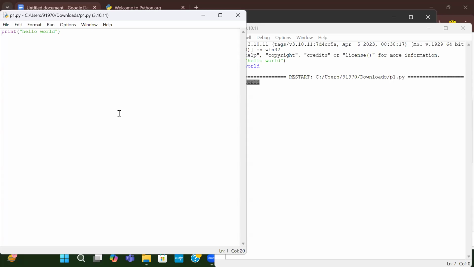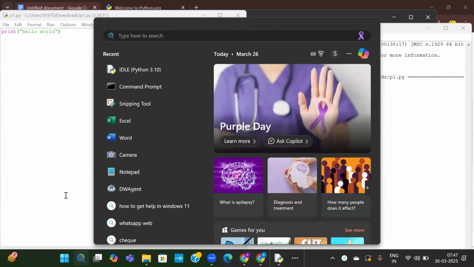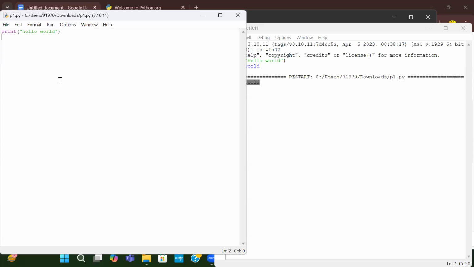There are various ways in which Python is written and executed. By default, it comes with IDLE, and this is what IDLE looks like. Other ways, you can just write it in simple Notepad or WordPad also. Before opening a notepad, let me tell you one thing. If you want to run it from a command prompt instead of from here, we can do that as well. See here the path where the file is stored. Our Python file is stored in C drive, users, some number, and under downloads.